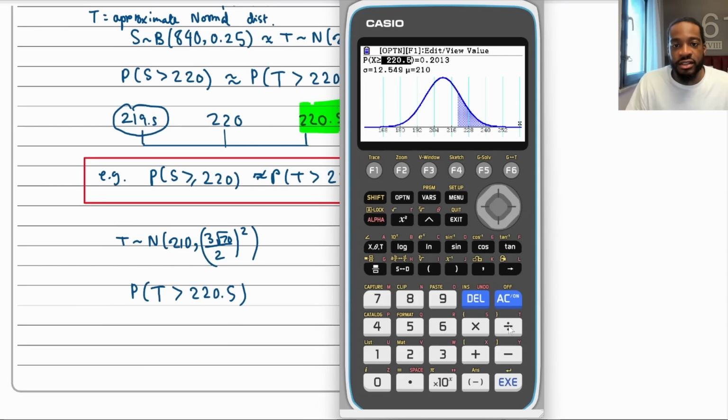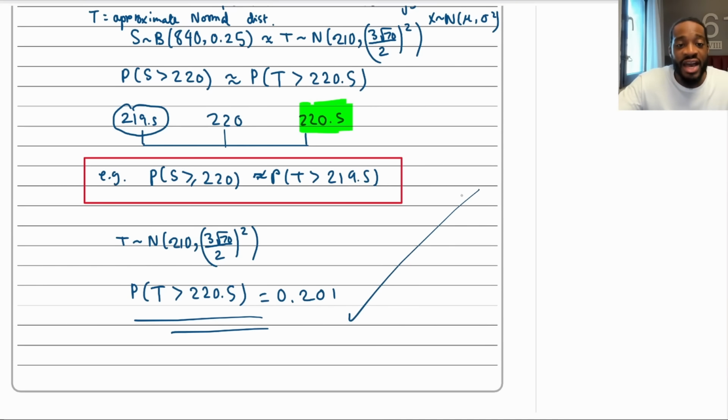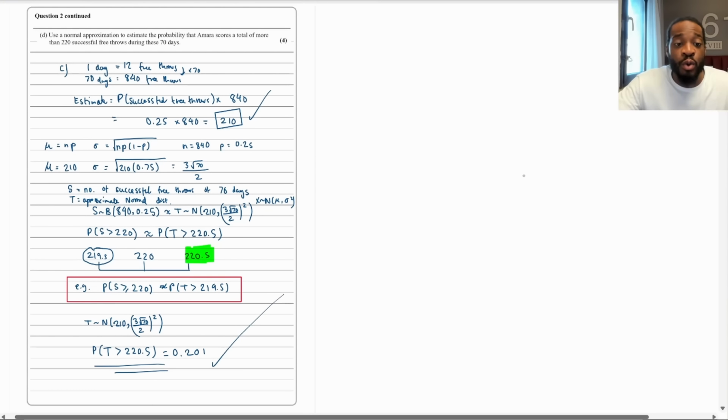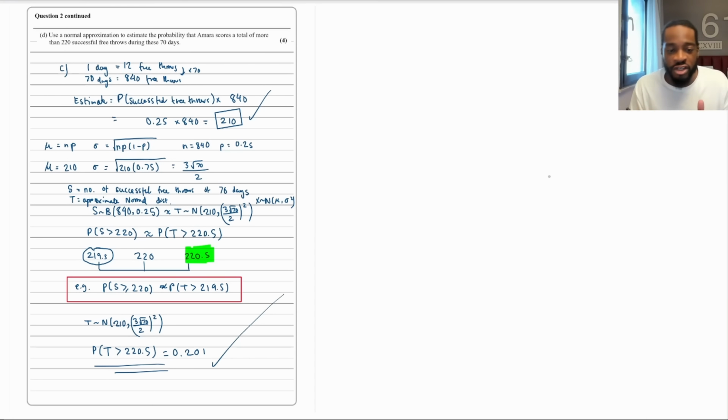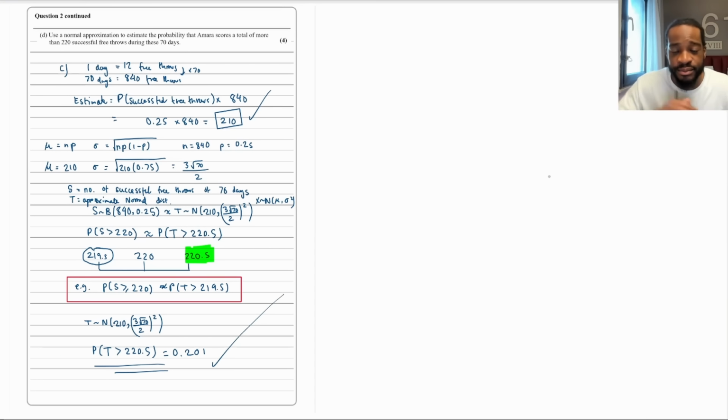And that gives us 0.2013, which to 3 significant figures is 0.201. And that is it. That is how you go about doing these normal approximation questions. I'm going to put a text over there with a little graphic that you can use to help you memorize how to do the normal approximations. So just stop the video and screenshot it. But yeah, that's it. Done.